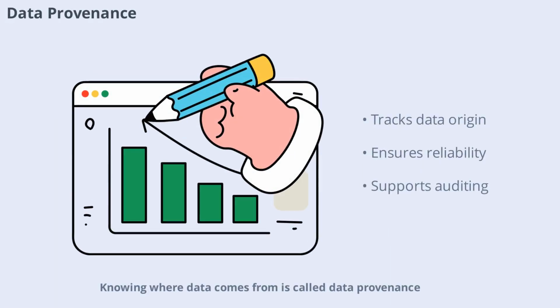Knowing where data comes from is called data provenance. Tracking provenance helps ensure that datasets are reliable, legal, and ethically sourced. It also makes it easier to audit and improve the training process over time.